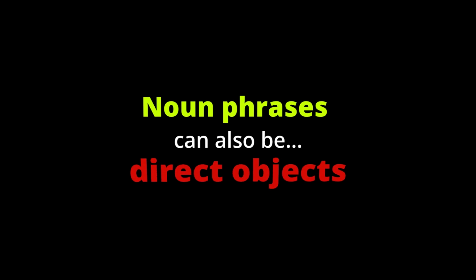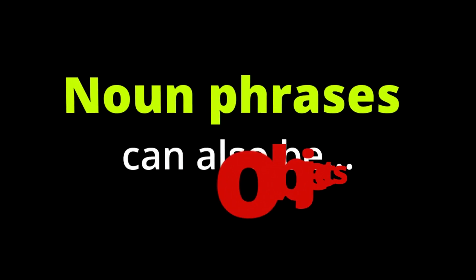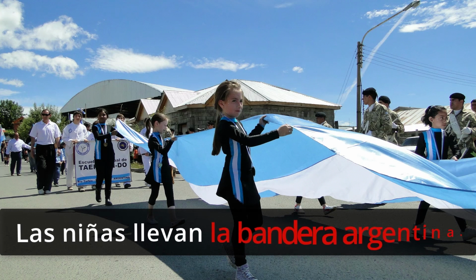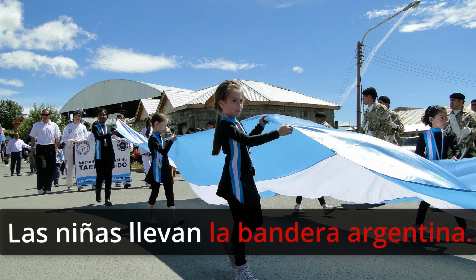Noun phrases can also be direct objects. Las niñas llevan la bandera argentina. The kids are carrying the Argentine flag. They're carrying what? The Argentine flag. So here, the noun phrase serves as the direct object.